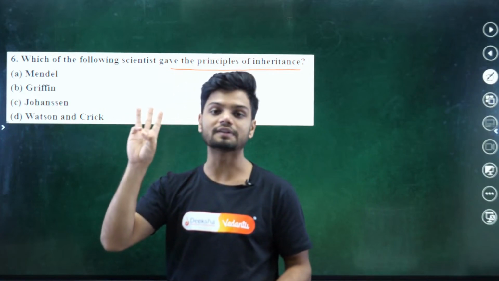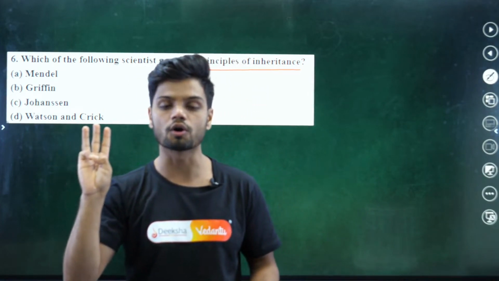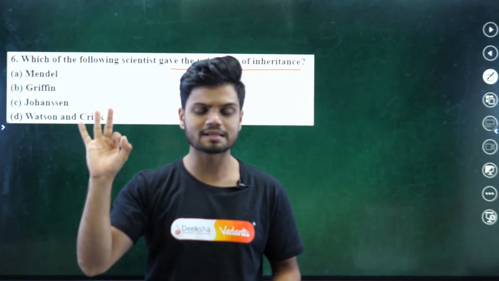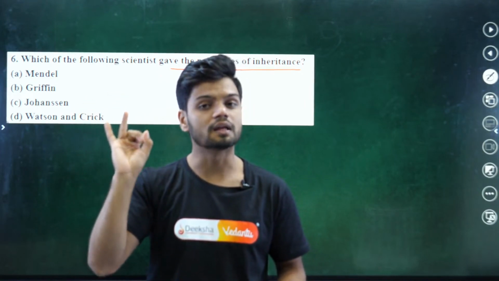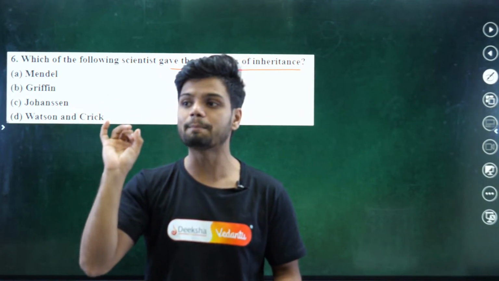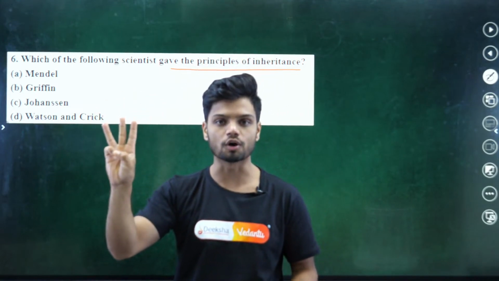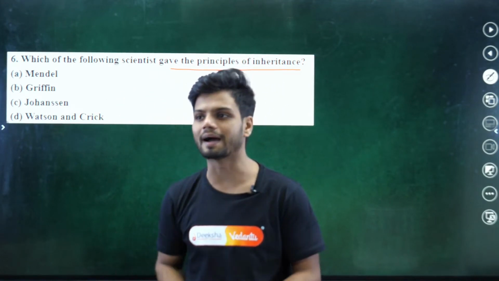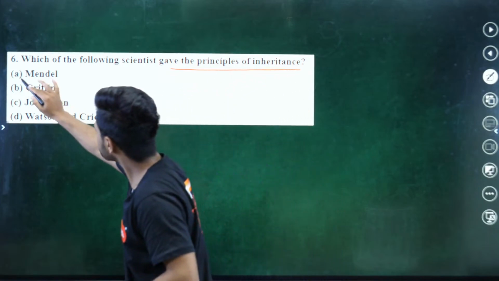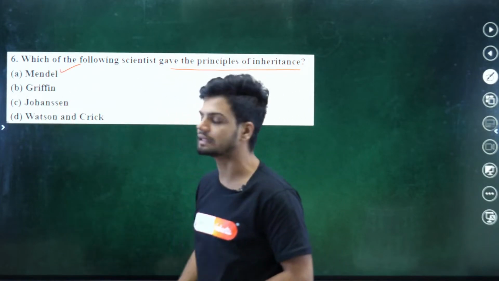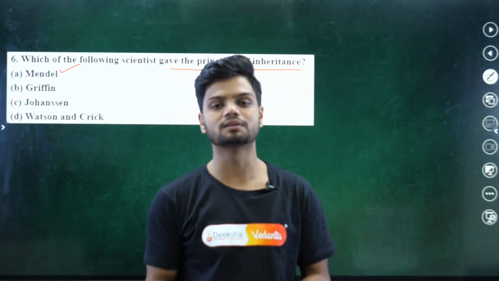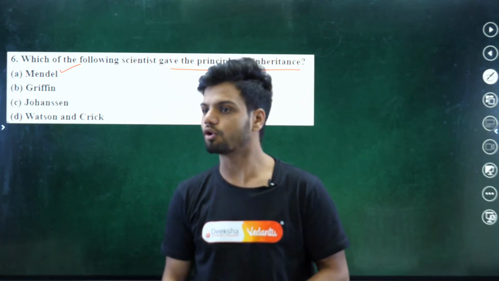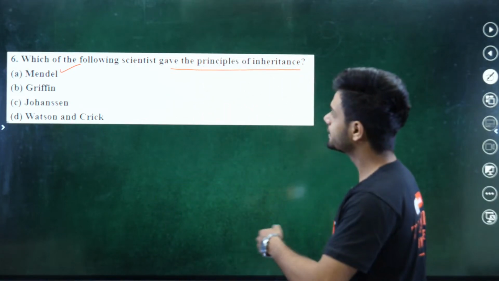Next question. Which of the following scientists gave the principles of inheritance? We got 3 different laws. One was the law of dominance, then the law of segregation, then the law of independent assortment. These 3 different laws were given by none other than Gregor Mendel, the scientist who gave us the 3 laws. So option number A is correct.